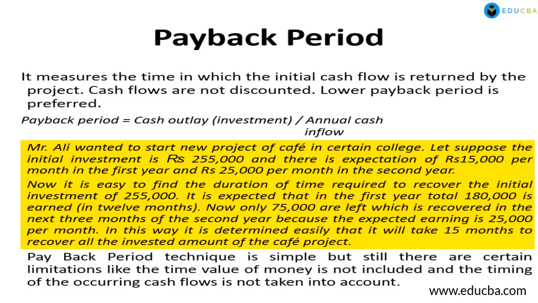So out of 2,55,000, 1,80,000 are already going to be recovered in the first year. Now the balance 75,000 is going to be recovered in the first 3 months of the second year because the expected earning is 25,000 per month. So 25,000 into 3 comes to 75,000.